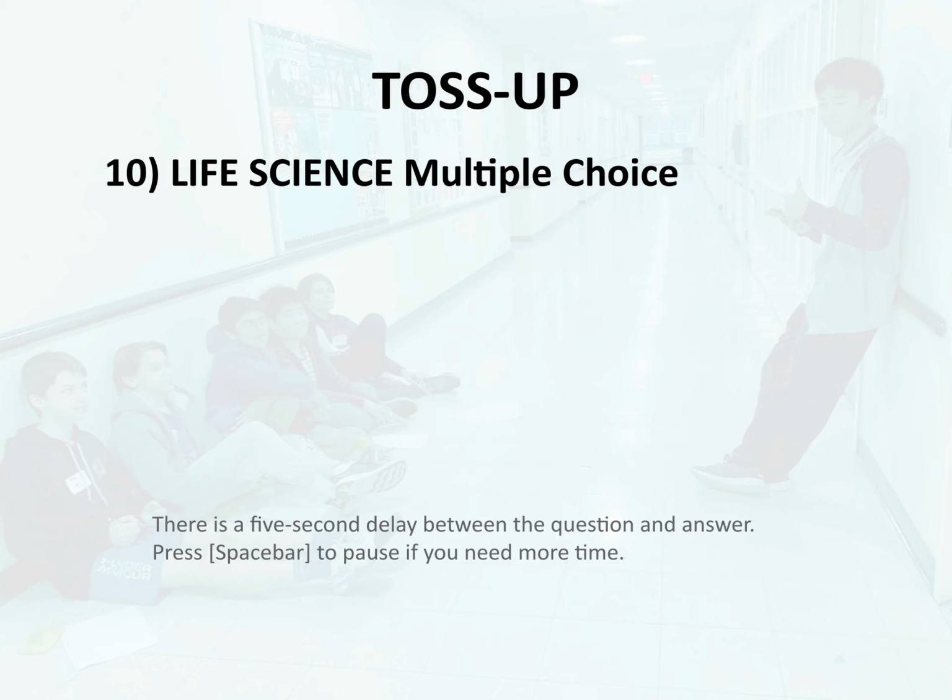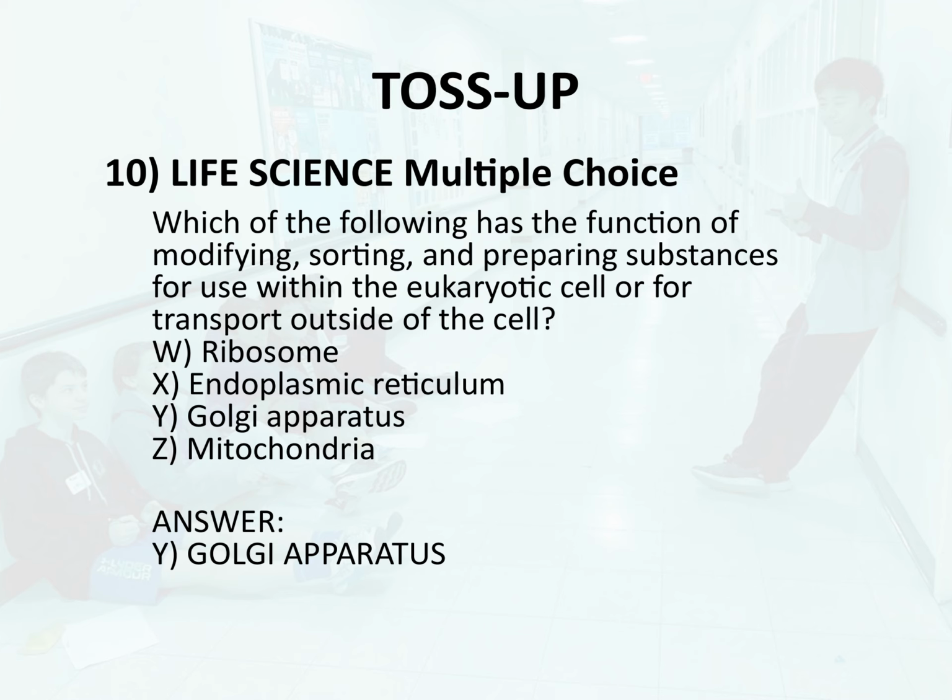Toss-up 10. Life science. Multiple choice. Which of the following has the function of modifying, sorting, and preparing substances for use within the eukaryotic cell or for transport outside of the cell? W. Ribosome. X. Endoplasmic reticulum. Y. Golgi apparatus. Z. Mitochondria. Answer. Y. Golgi apparatus.